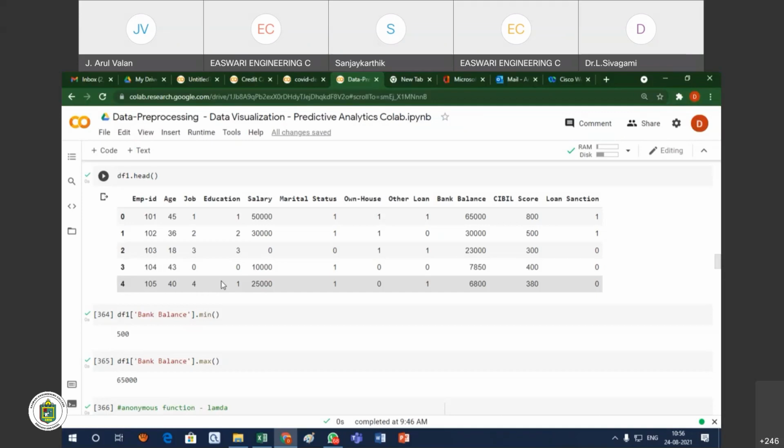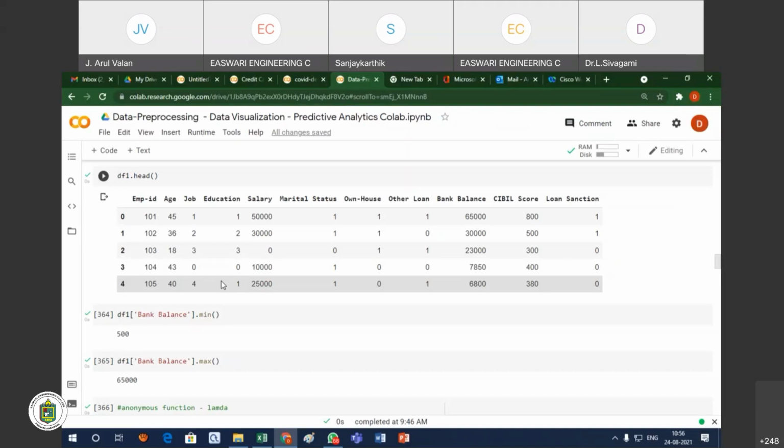What is the normalization procedure? For example, in a real scenario, in a particular company or organization, more than 5,000 or 10,000 people will be there. Their salaries will range from 1,000 or 5,000 for low-paid people, and more salary, some 3 lakhs, 4 lakhs, for others. So the salary range is from 5,000 to some 3 lakhs.